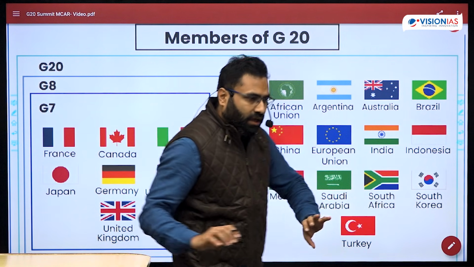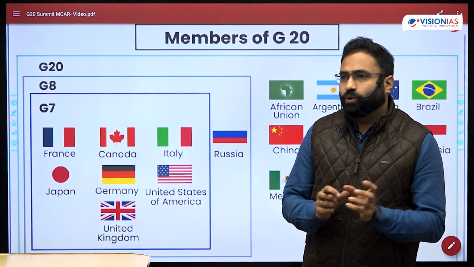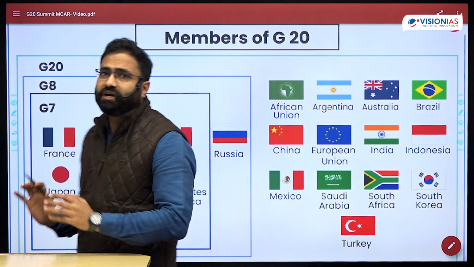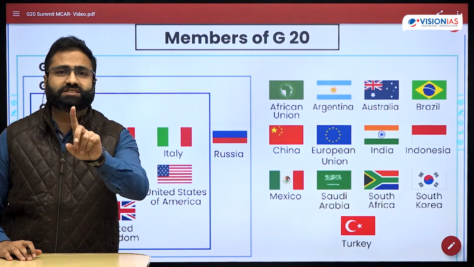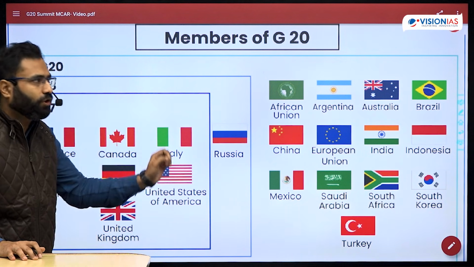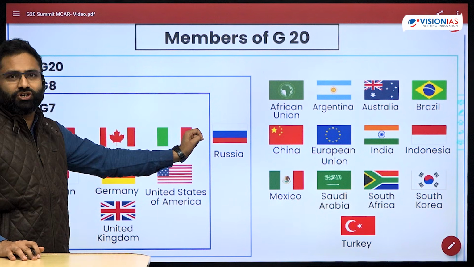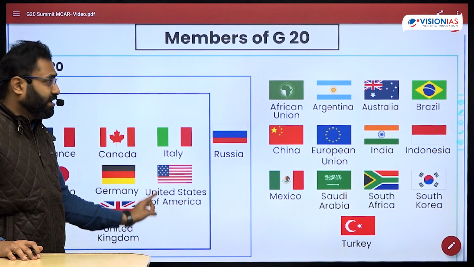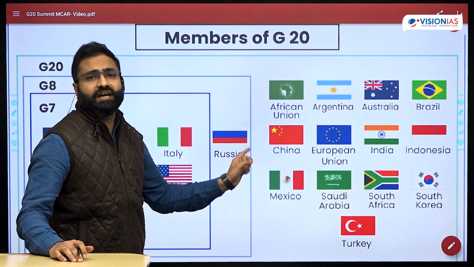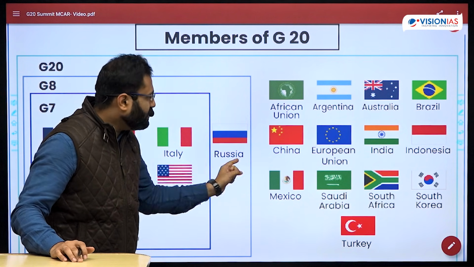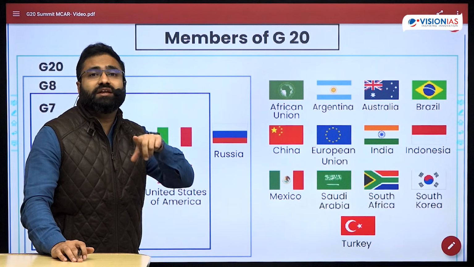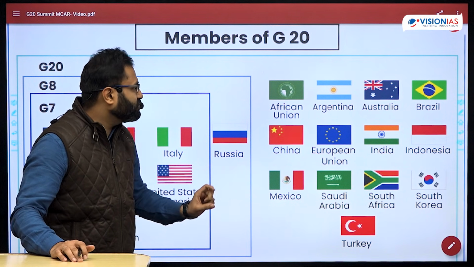Now see, the way UPSC keeps on asking questions, that's why this particular diagram is also very important, because sometimes they ask which of the following G7 members are members of G20. Which members of G8 are members of G20? This is the diagram. Which are the regional organizations which are members of G20?